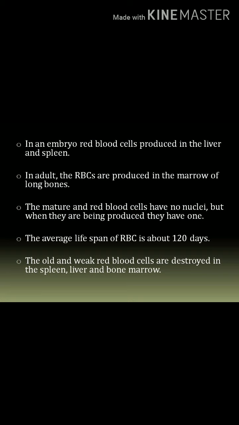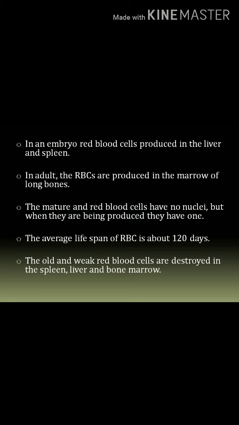The old and weak red blood cells are destroyed in the spleen, liver and bone marrow. Their iron part is retained in the liver, while the rest is excreted as a bile pigment, that is bilirubin. So here damaged or weak RBCs are destroyed in the spleen, liver and bone marrow. While destroying these RBCs, whatever iron part is there in the hemoglobin will remain, and the rest of the part is excreted out in the form of a bile pigment.